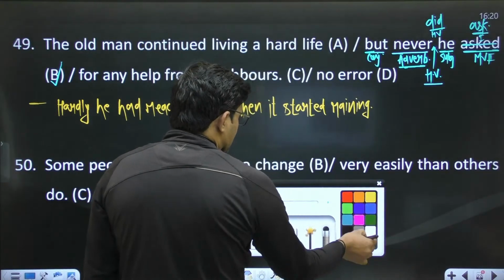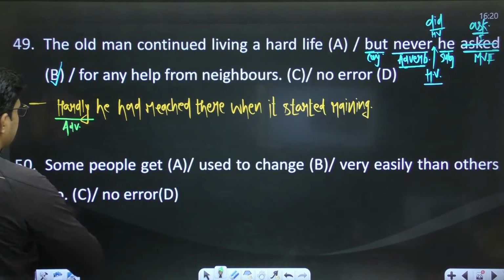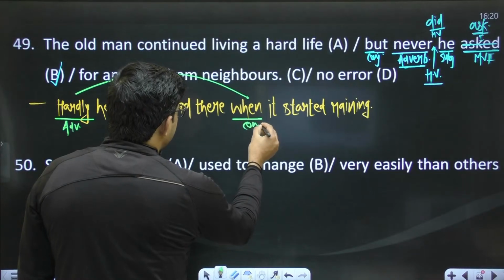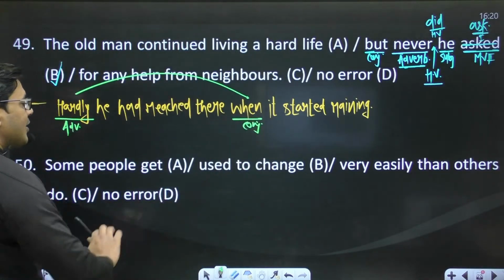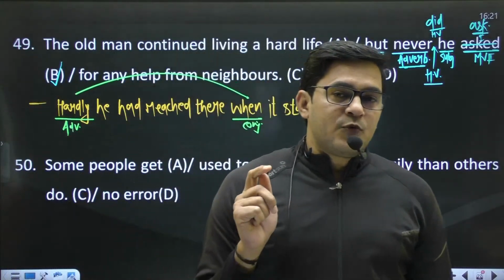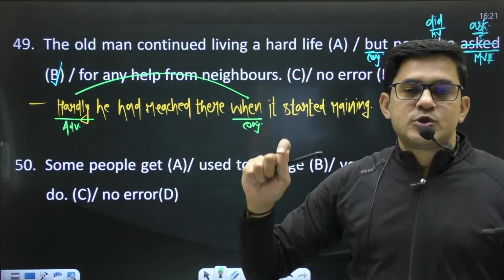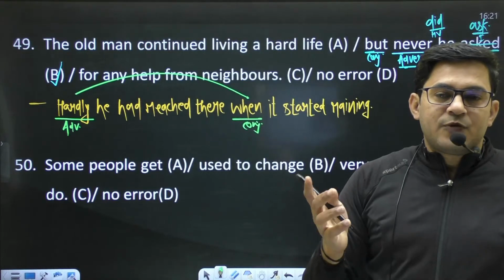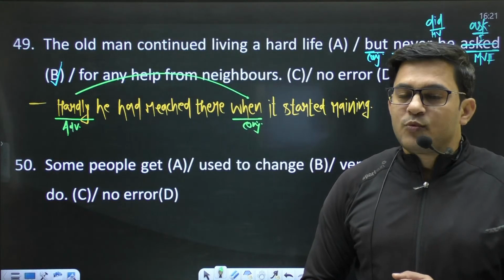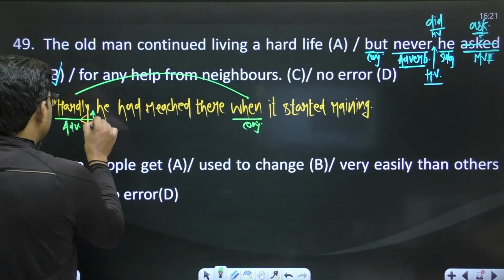in this sentence we know it very well, this word hardly is an adverb, right? And this adverb hardly demands a conjunction, and that must be the conjunction when or before. So already you have the conjunction when, but now make sure, as I said, if a sentence starts with any of these adverbs, hardly is also one of those adverbs. If a sentence starts with such adverbs, this adverb demands inversion, and for inversion, after this particular adverb you have to use a helping verb.